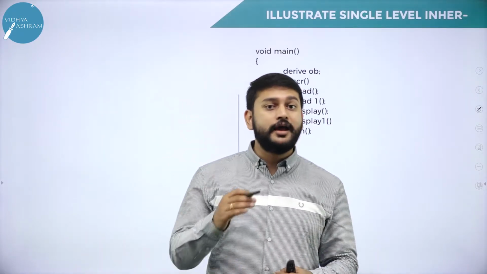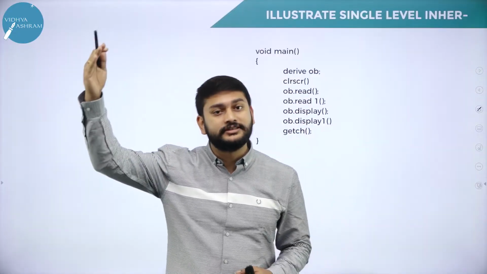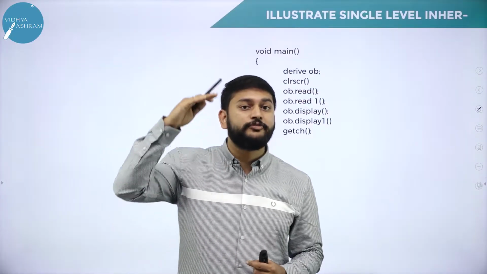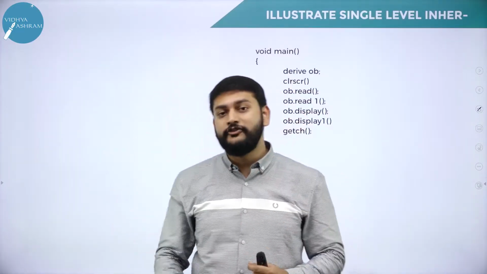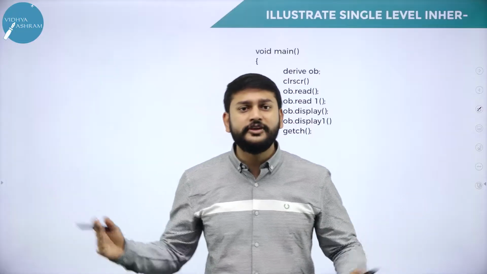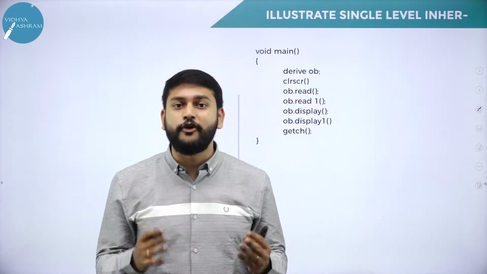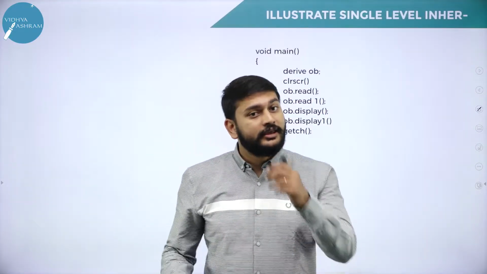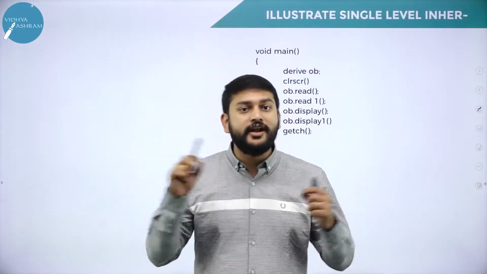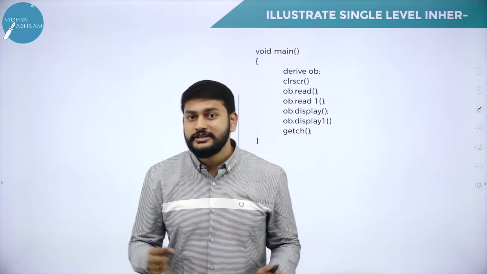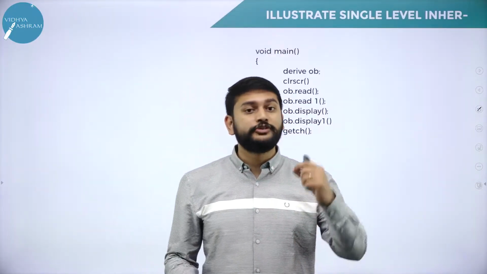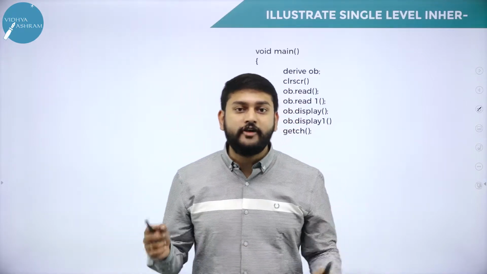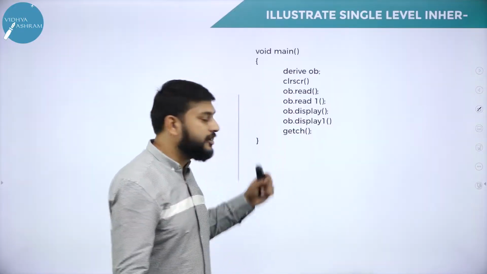Please understand, I can have multiple classes for one main function. In all the previous examples, I have taken only one class. But if you ask me, can I have more than one class for one function? Yes, of course you can. The same thing I have done here.